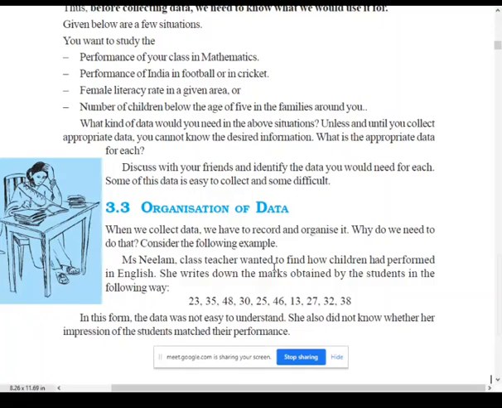Whenever you are collecting, you start from one corner, so it will not be arranged either by roll numbers or by marks. It may not be from lowest to highest or highest to lowest. You will be collecting the data randomly.